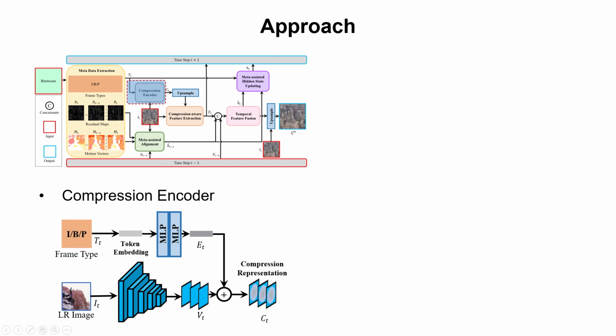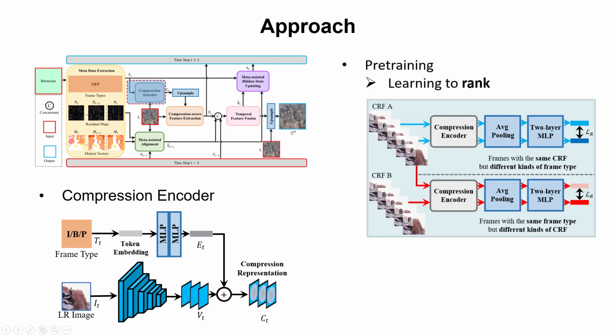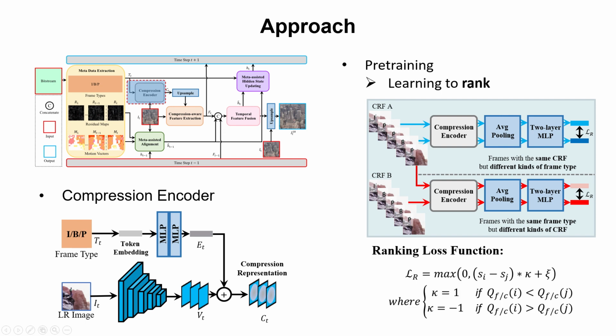First, we design a compression decoder that perceives the compression level of the current frame based on its pixel and type information. The parameters of this part undergo pre-training based on ranking learning. We employ a Siamese network and adopt a controlled variable approach to input paired information for learning their ranking. Each input pair consists of two frames with either the same CRF but different types, or the same type but different CRFs.